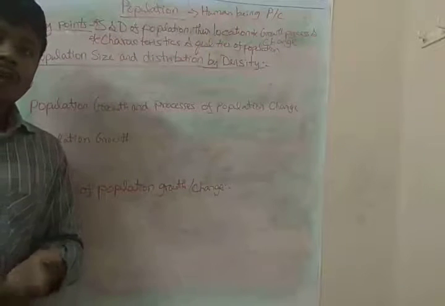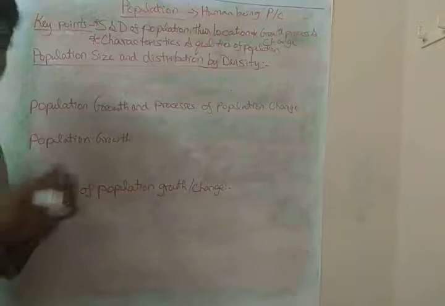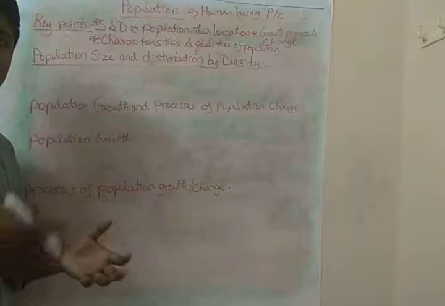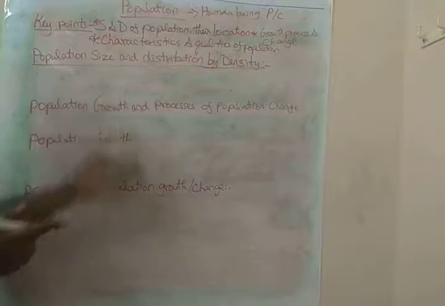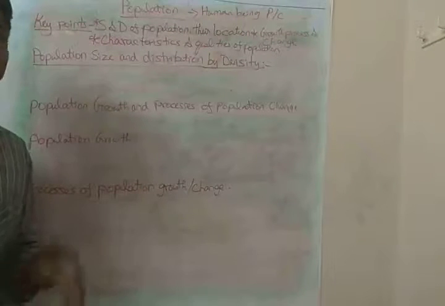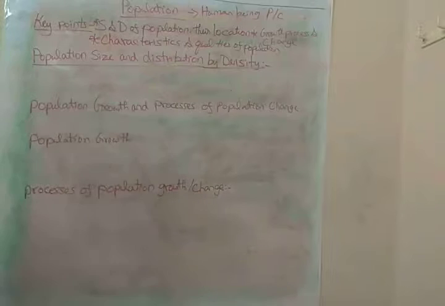Only because of human effort, technology and machines can we get coal, oil, petrol and everything else. So in this lesson, human beings are given much importance: population and its growth in our country and all over the world. That's what we are learning now.